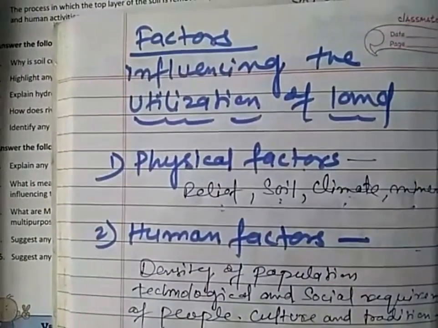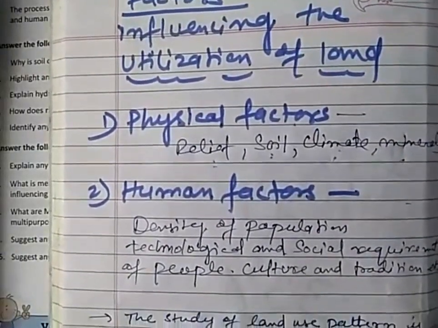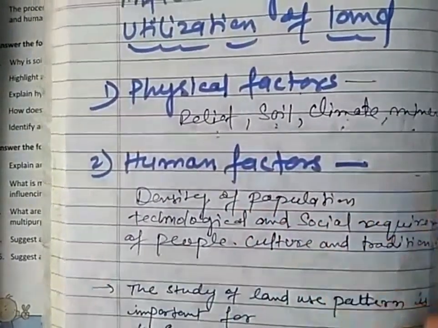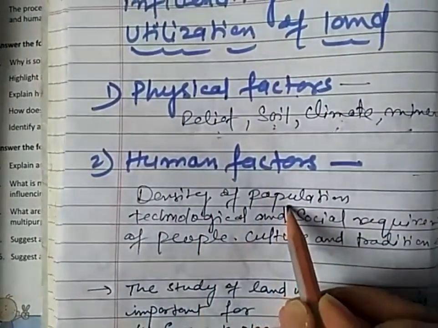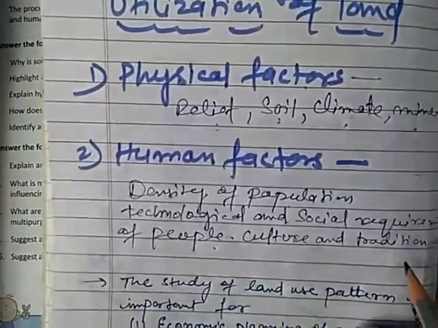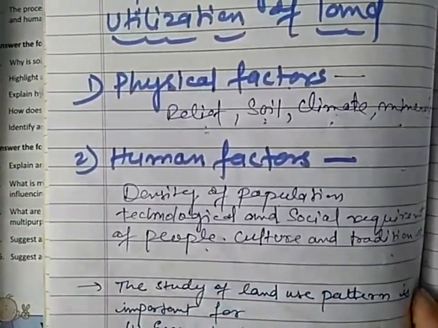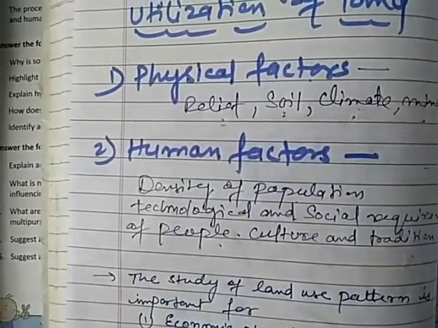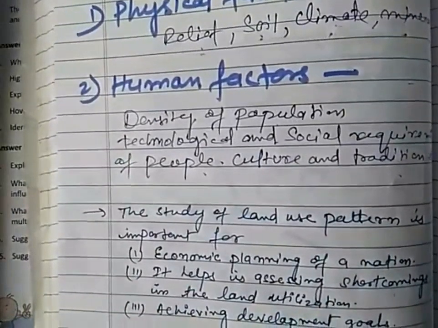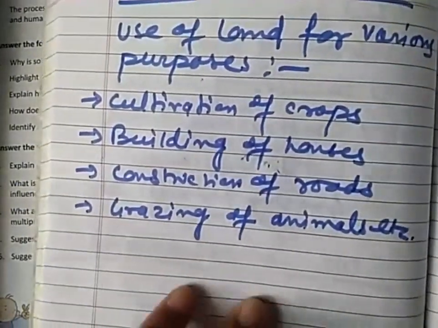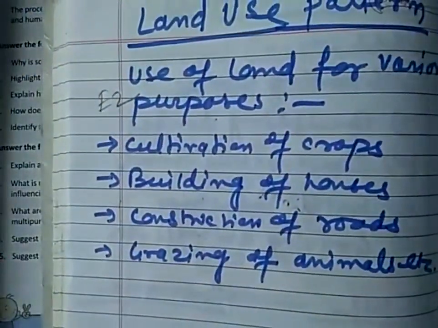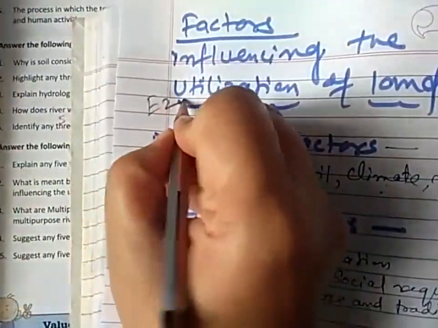Note down factors influencing the utilization of land: physical factors, relief, soil, climate, minerals. Human factors, density of population, technological and social requirement of the people, culture and tradition, etc. Note down. This is answer number E2.